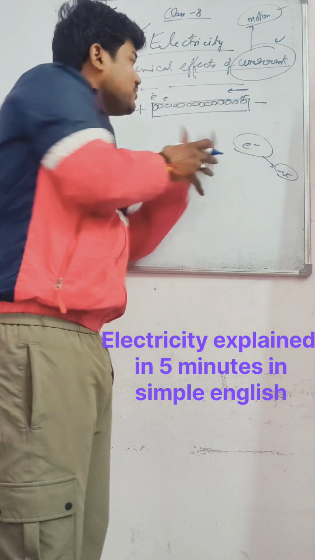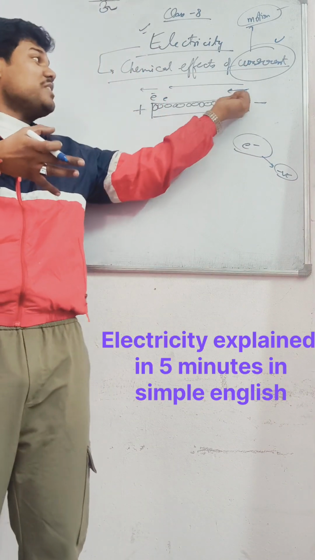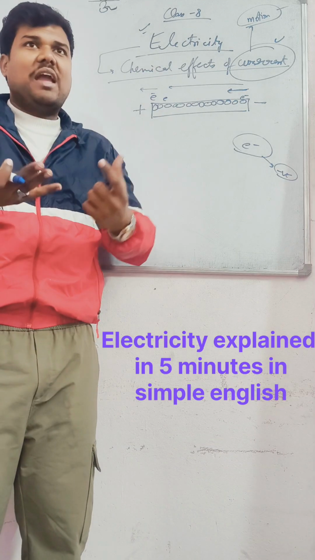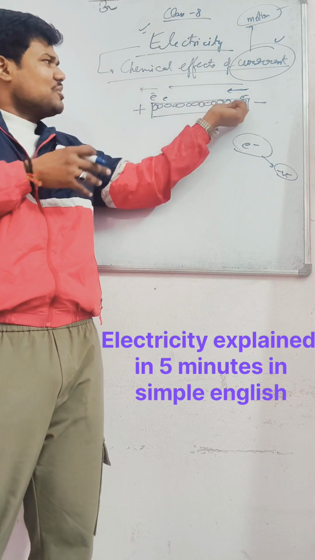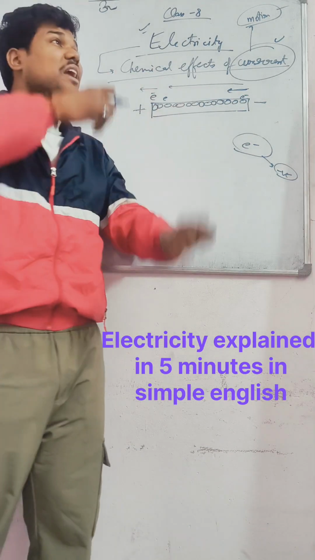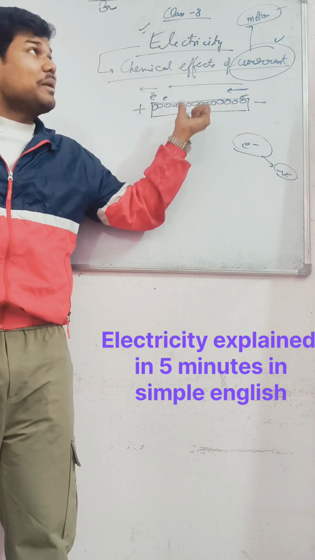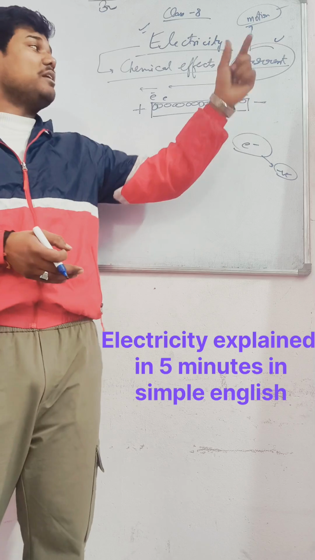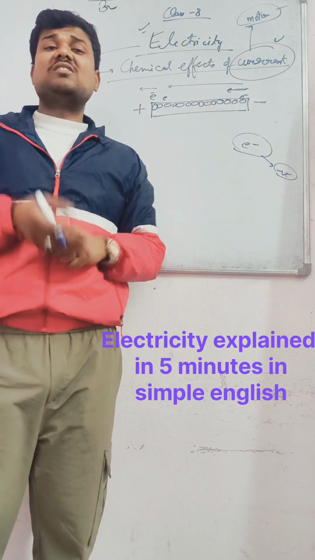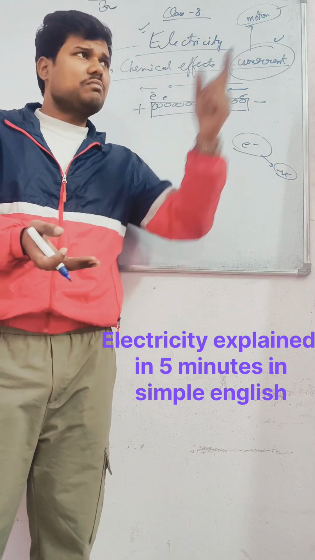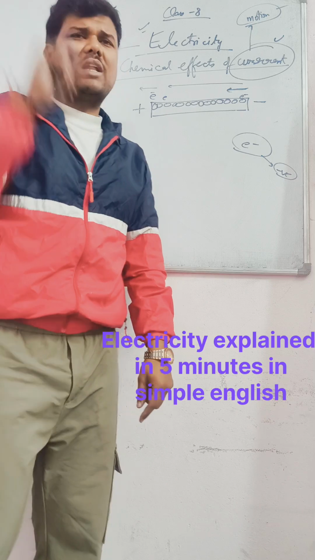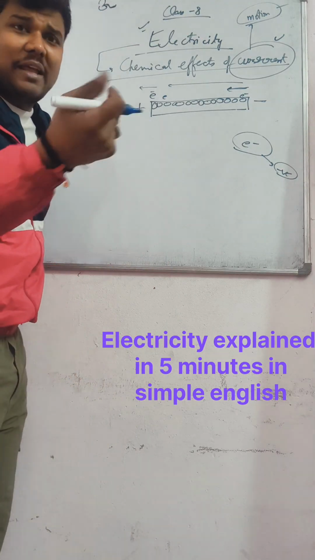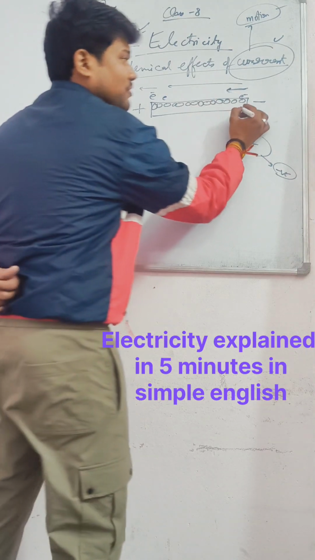And some energy is produced. Whenever we move, we create energy, we have energy. Similarly, whenever these electrons start moving, they have some energy and they create some energy, which we use in the form of electricity. And we use this electricity in electrical appliances like fan, bulb, rod, and whatever electric appliances we have at our home, वहाँ पे उनको use करते हैं.